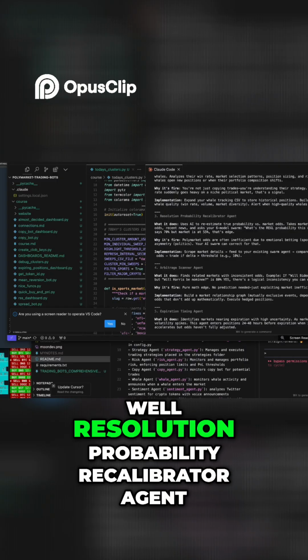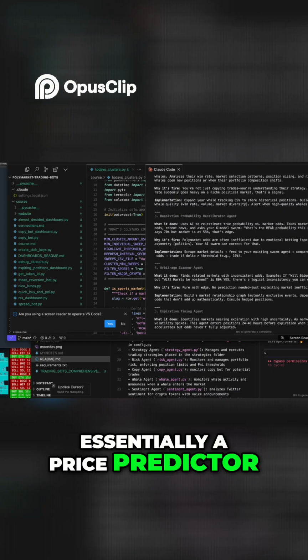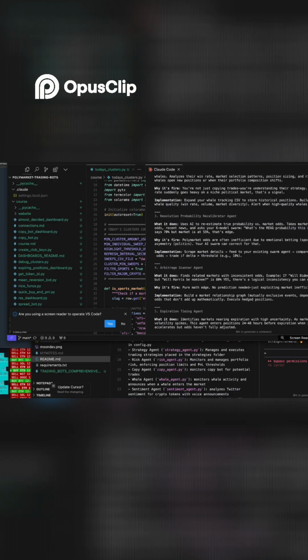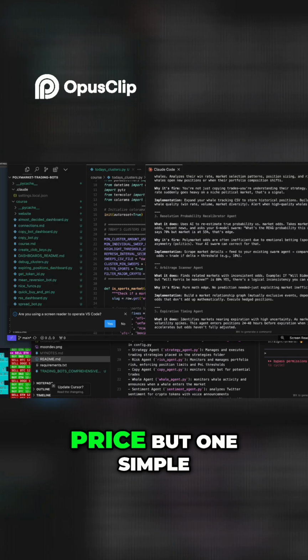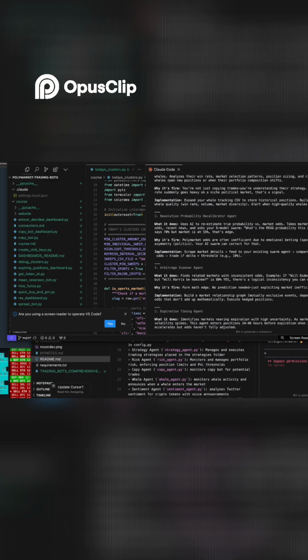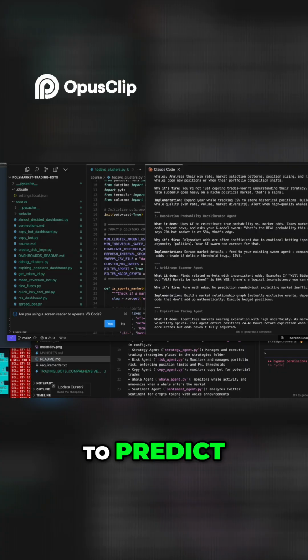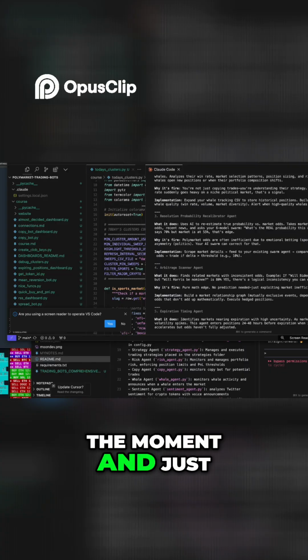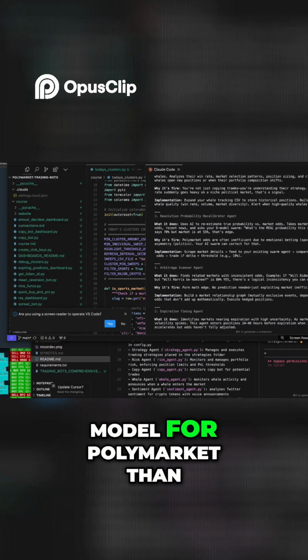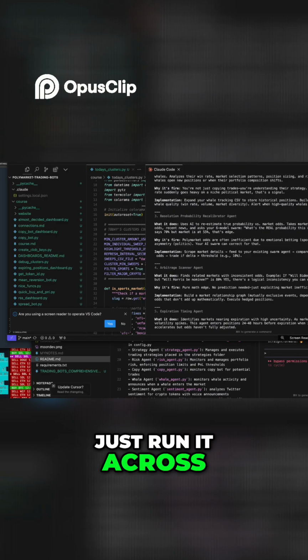Then number 3 as well, the resolution probability recalibrator agent, essentially a price predictor. We can do all types of things there in order to predict price. But one simple idea is that 6-person swarm, or that 6 LLM swarm. We'll start there, but then we can move on to using other, whether it's machine learning models or whatever, to predict the correct price at the moment and just have a better pricing model for Polymarket than Polymarket itself, which will happen sometimes in some markets, and we'll just run it across all markets.